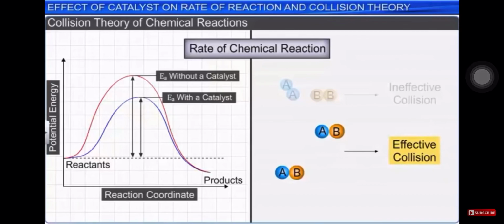Understood? So this was a very small topic which we had to cover today, that is the effect of a catalyst on rate of reaction and collision theory. Okay, so here we come to the end of our chapter also, that is chapter number 4. I hope you are going through this again and again, recalling these notes, and start preparing the assignments for the same. We have completed 4 chapters till now, and I hope that you all are going through this chapter very frequently to understand it in a better way. Thank you.